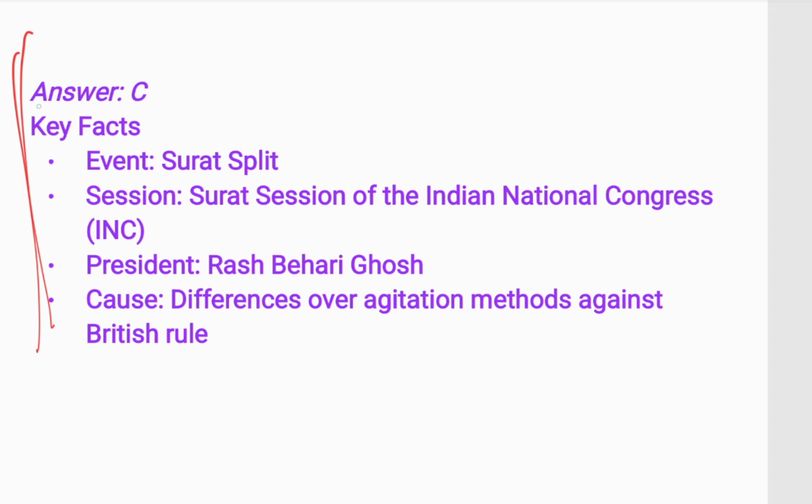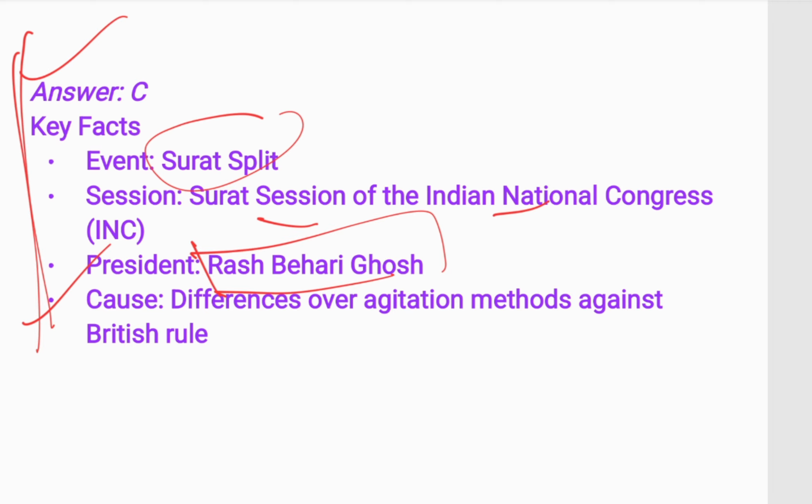Here is the explanation. The answer is option C, the 1907 Surat session or Surat split session of the Indian National Congress. The president was Rasbihari Ghosh. Remember, in that session, the president was Rasbihari Ghosh. The cause was a difference over agitation methods against the British rule.